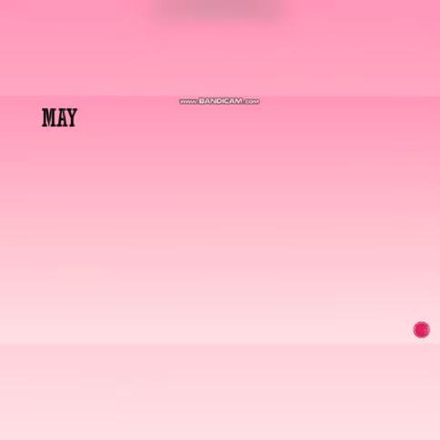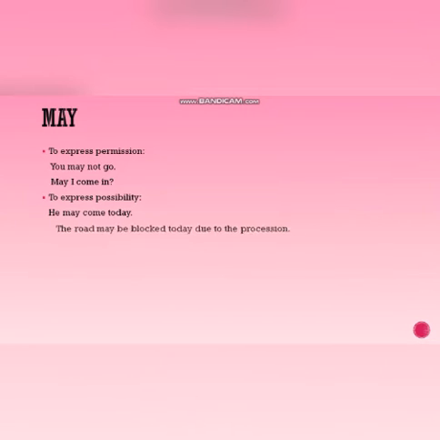Now the seventh modal that we have is may. To express permission, for example, you may not go. When you are giving permission or when you are seeking permission from someone, then we must use may, and it's a formal way of seeking permission or giving permission. May I come in? To express possibility, he may come today. There's a possibility that he may come today or he may not come today. The road may be blocked due to the procession.